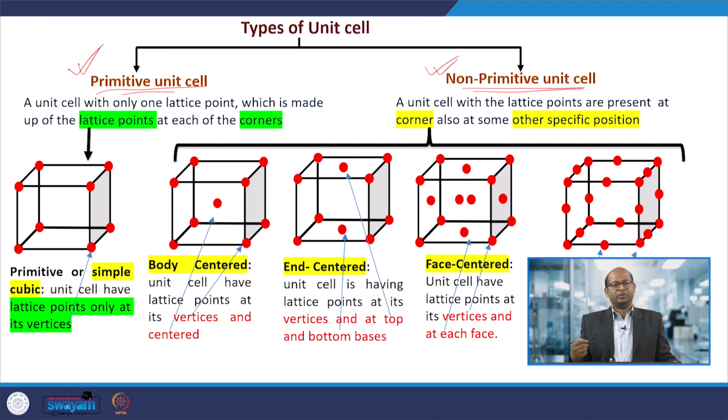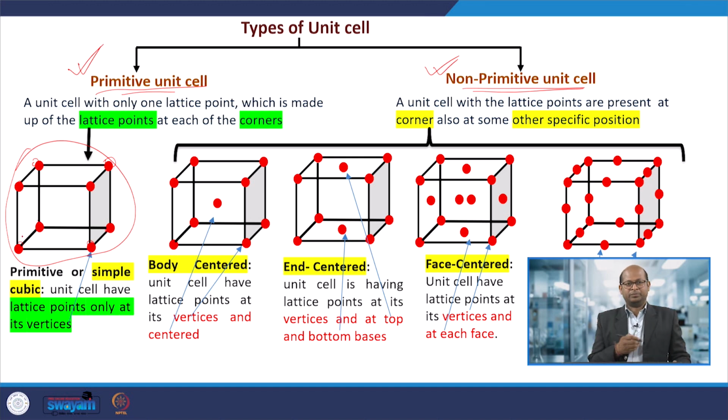So, a primitive unit cell is a simple cubic arrangement of atoms. Here you can see this is a primitive unit cell. At each corner or point you can see atoms are present. So, that is simple cubic, with lattice points only at its vertices. These are called vertices. Here only lattice points or atoms are arranged.